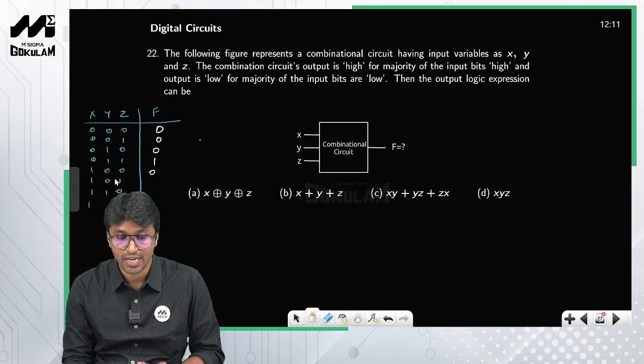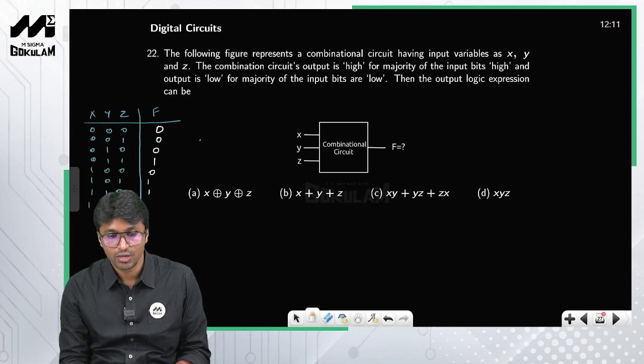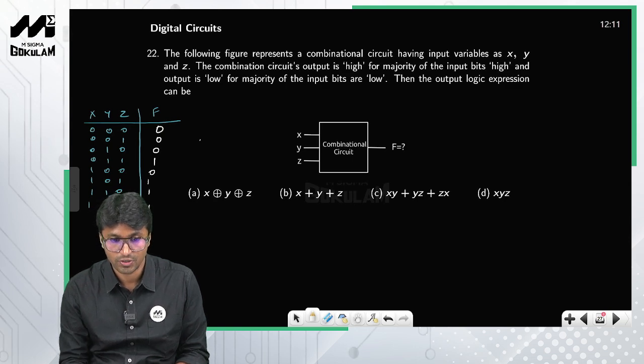Here the majority inputs are high. You have two high inputs, so the output is high. Here also two inputs are high, so the output will be high, and here also obviously the majority of the inputs are high, so this will be 1.